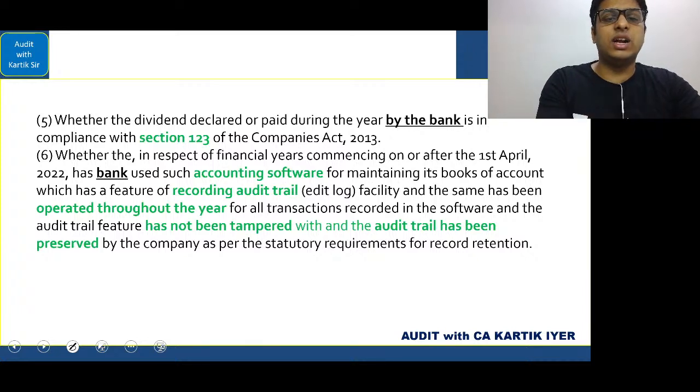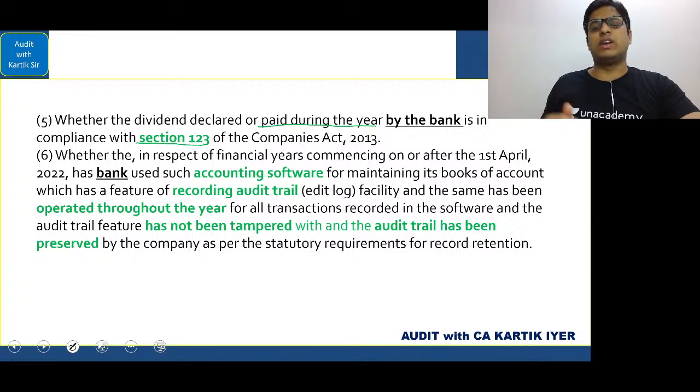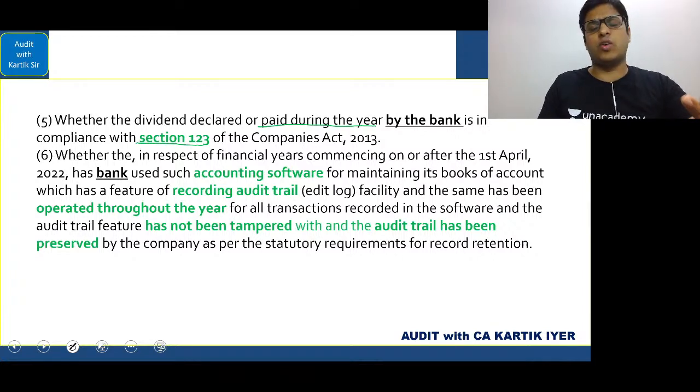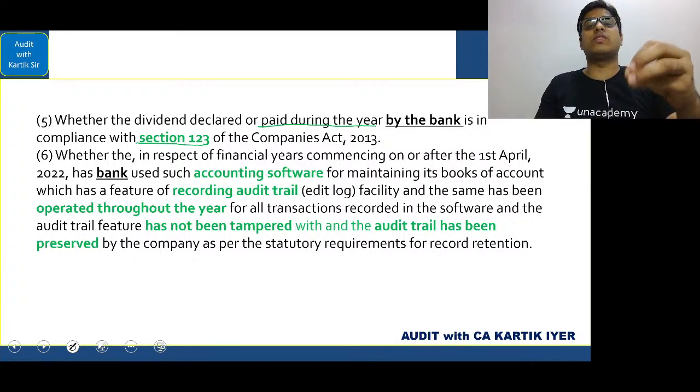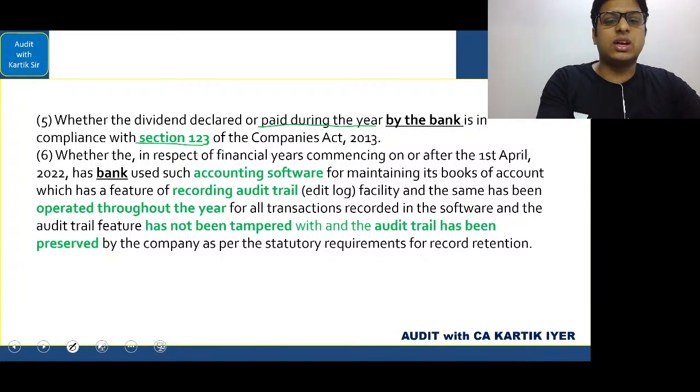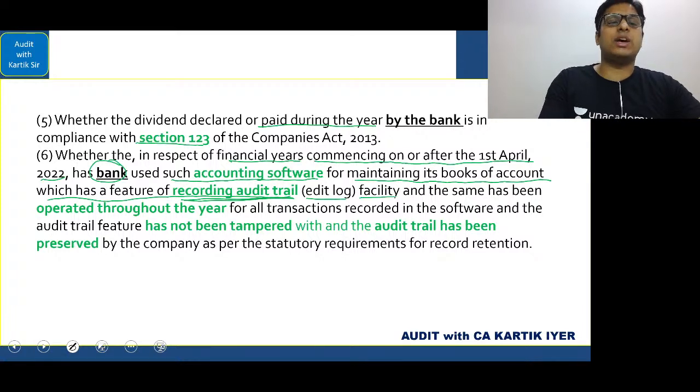Finally, they have said whether the dividend declared or paid during the year by the bank is in compliance with section 123. Basically, you know that dividend can be paid either by cheque or cash, or electronic transfer can also be done where bank is involved, or of course, dividend warrant. So whether the bank has paid it, whether the dividend was properly declared and paid by the bank. Next is whether in respect of the financial years commencing on and after 1st April 2022, the bank used such accounting software for maintaining its books of accounts, which has a feature of recording the audit trail, that is edit log facility, and the same has been operated throughout the year.